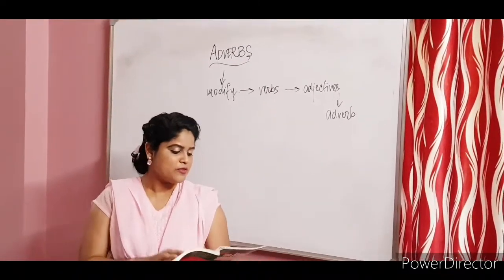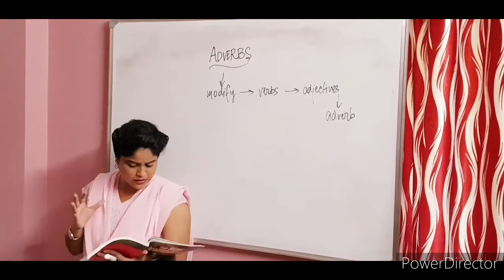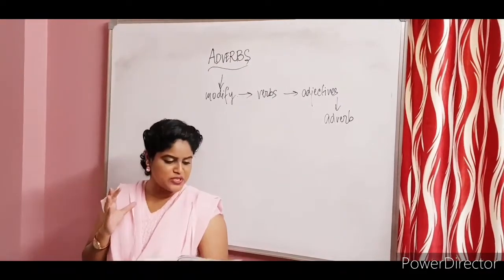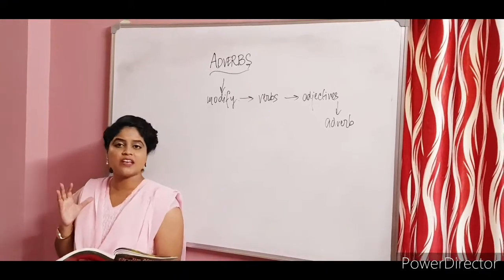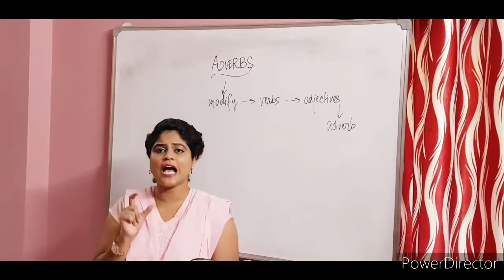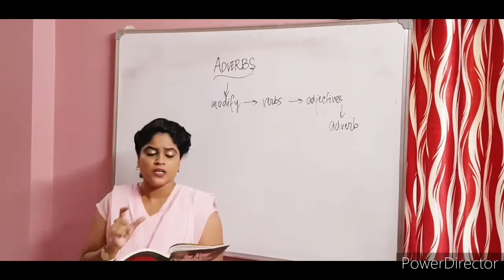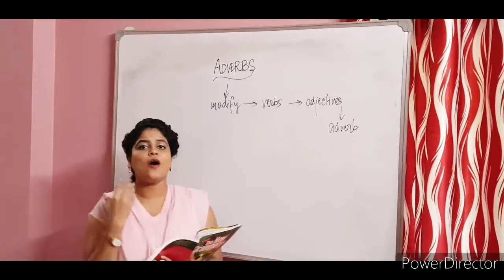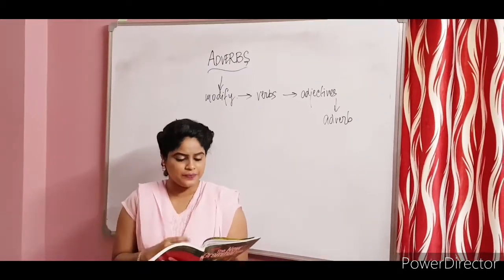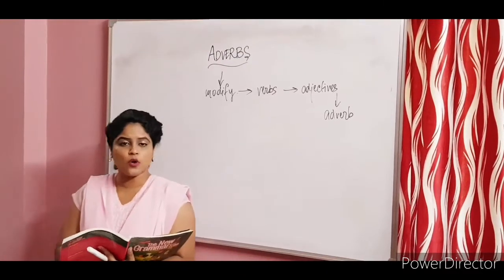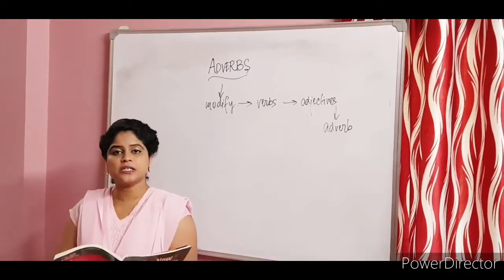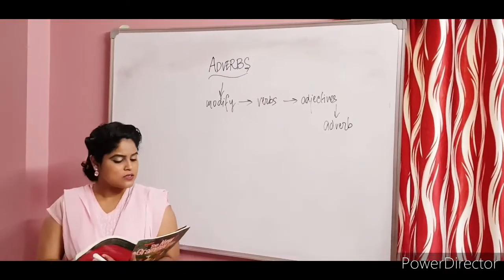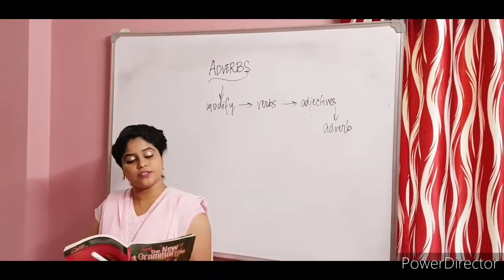For example, in your books you have these sentences on page number 15. My brother has a habit of talking fast. So here the action is talking, which is the verb. We are saying how is he talking? What is the manner? So it's modifying the verb talking. So fast over here is an adverb, modifying talking, which is a verb.